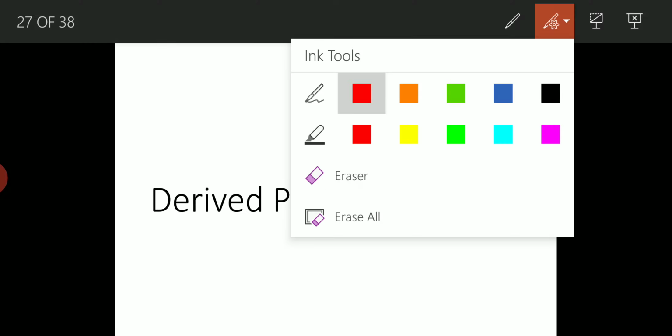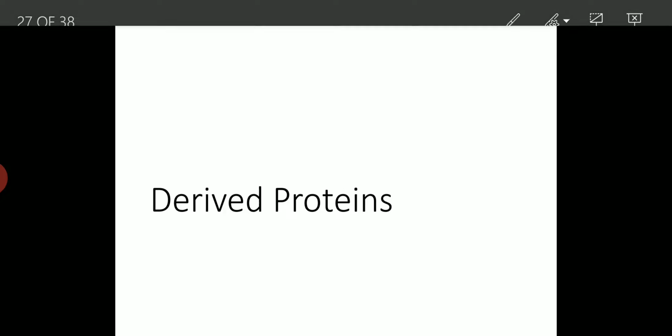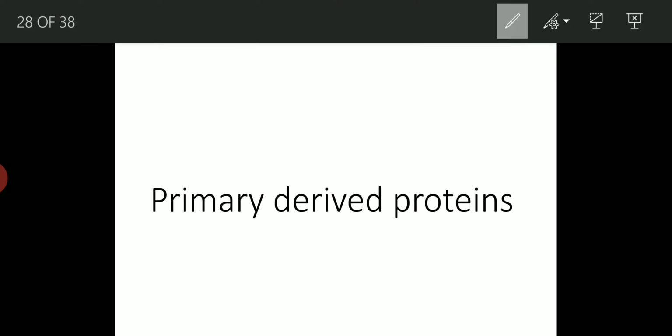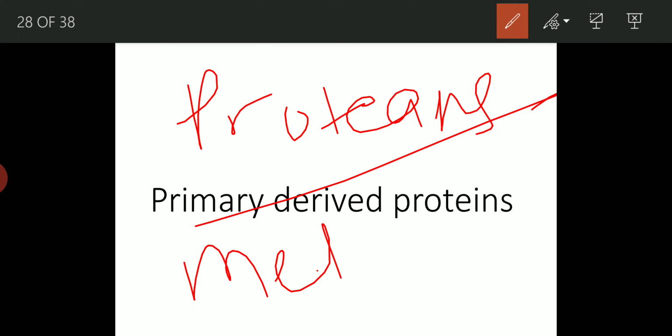So now I will discuss derived proteins. Derived proteins can be classified as primary derived proteins and secondary derived proteins. Primary derived proteins are proteans, metaproteins, and denatured coagulated proteins.